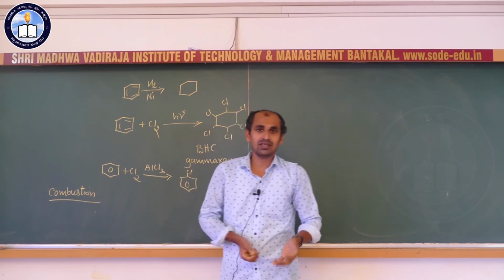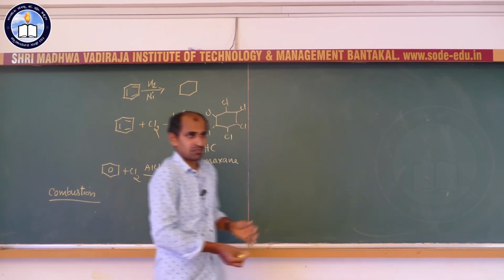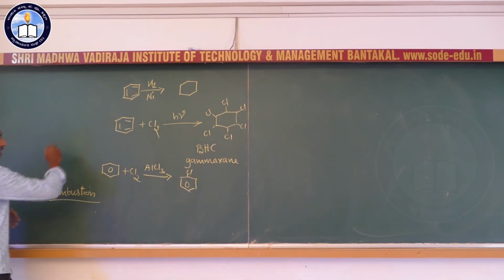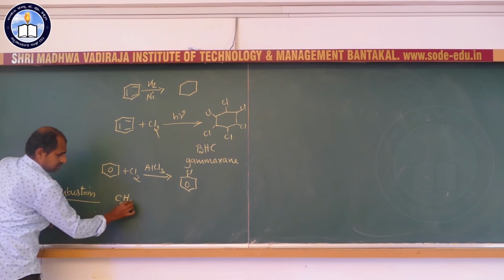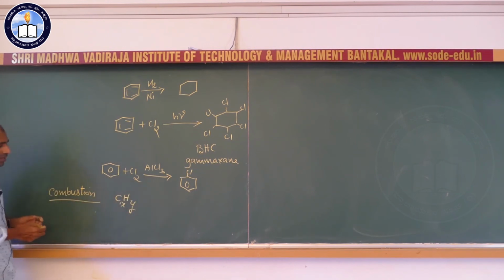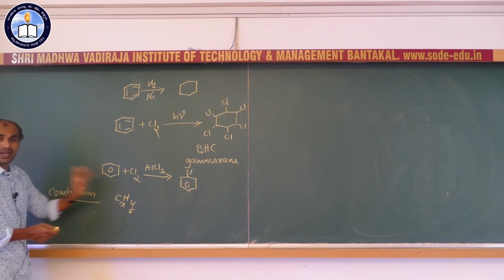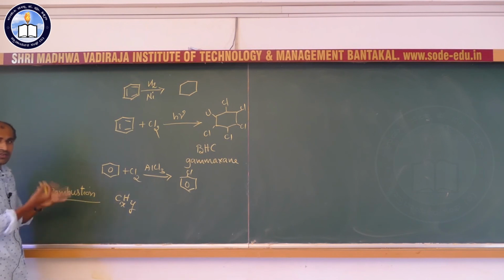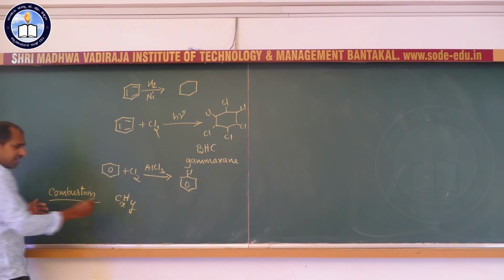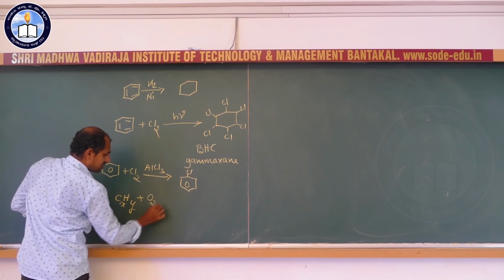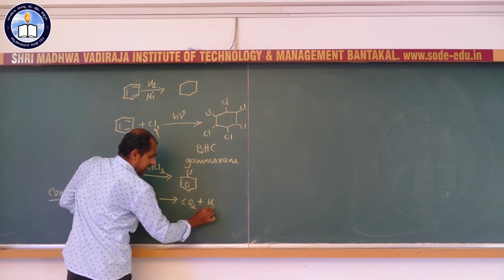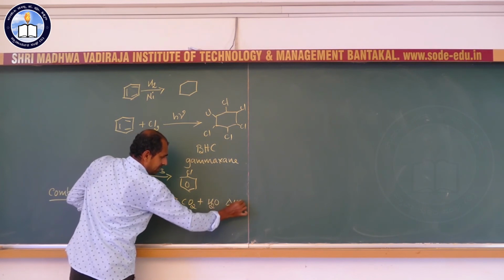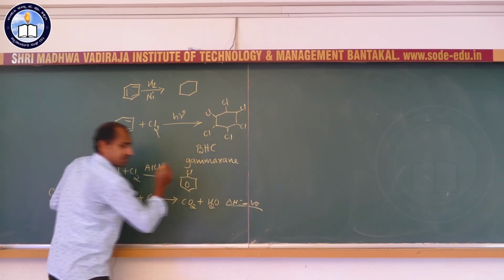So how does this combustion reaction take place? Our molecules have carbon and hydrogen. A hydrocarbon will have X number of carbons and Y number of hydrogens; I just write CxHy, as I do not know the number of carbon and hydrogen. It reacts with oxygen to give the corresponding carbon dioxide and water with the elimination of a large amount of energy.